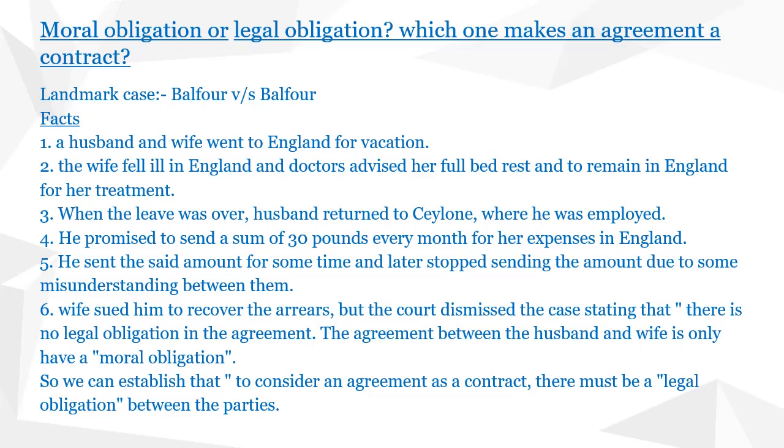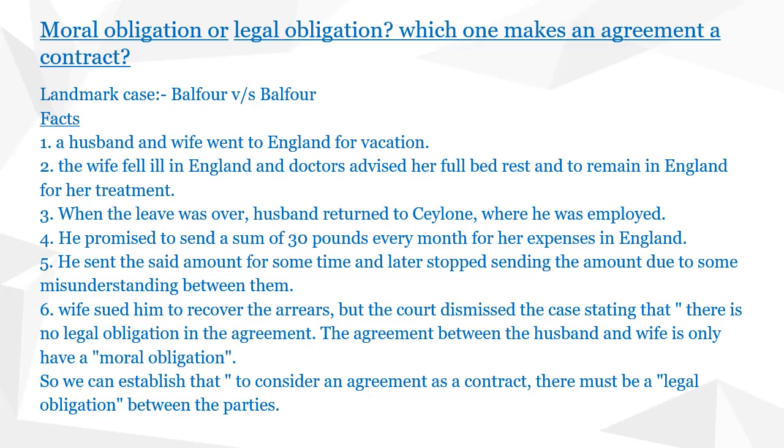He sent the promised 30 pounds for some time, and later stopped sending it because of some misunderstanding between the husband and wife. So what did the wife do? She sued him to recover the arrears, but the court dismissed the case, stating that there is no legal obligation in the agreement.